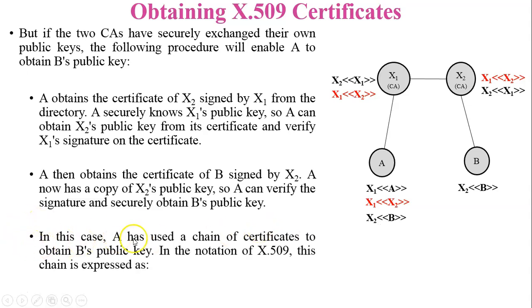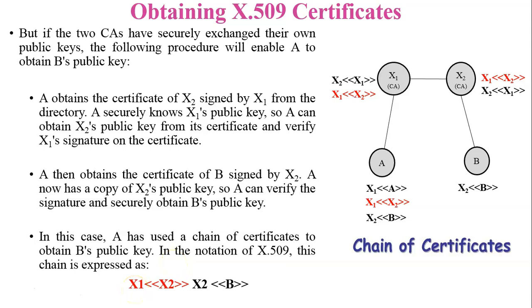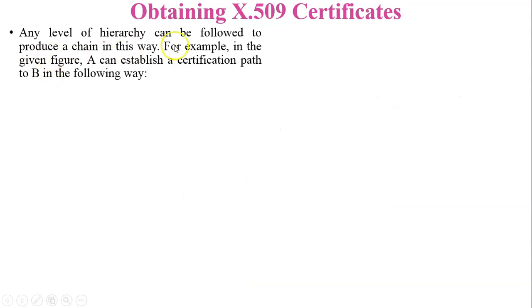In this case, A has used a chain of certificates to obtain B's public key. In the notation of X.509, this chain is expressed as this figure shows, the chain of certificates. In the chain of certificates, A will receive the certificate of X2 signed by X1 and then receive the certificate of B which is signed by X2. Next, any level of hierarchy can be followed to produce a chain in this way.